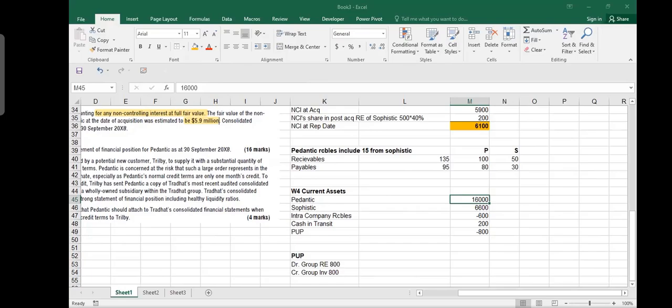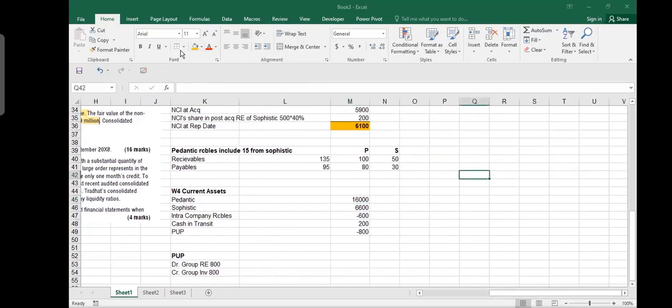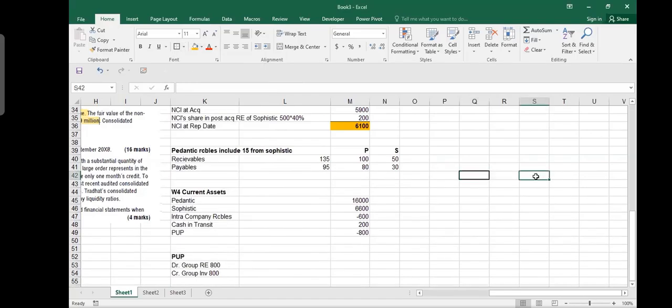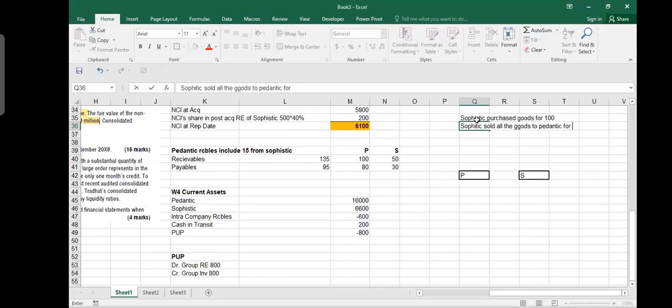Let's suppose that this is Pedantic and this is Sophistic. Sophistic purchased goods for $100. Sophistic sold all the goods to Pedantic for $120.